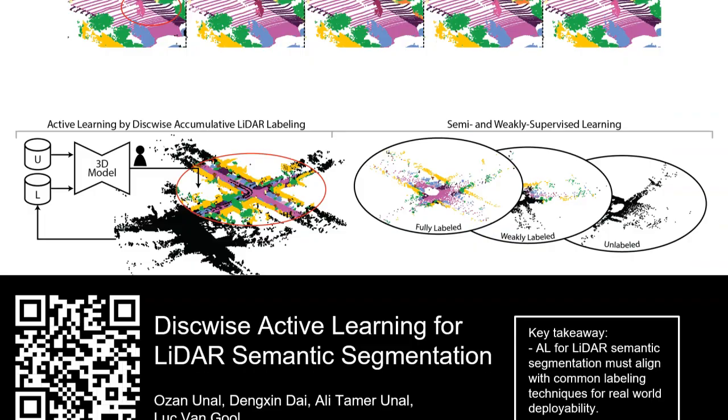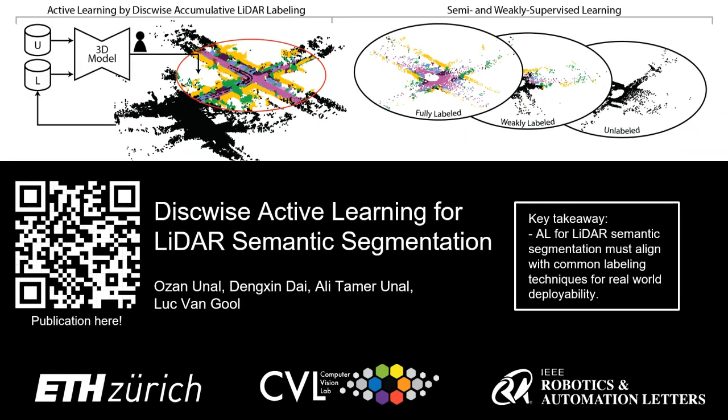To sum up, in this work we tackle the task of active learning for LiDAR semantic segmentation, and propose a disk-wise approach that not only achieves robustness against local point density changes in global coordinates, but also directly optimizes the selection of the disks while allowing intersections.